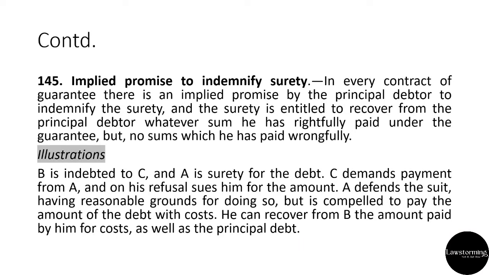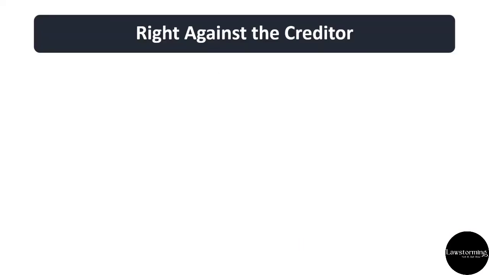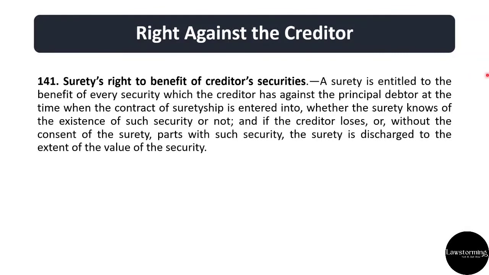After this, let's discuss right of surety against the creditor. So section 141 says surety's right to benefit of creditor's securities. A surety is entitled to the benefit of every security which the creditor has against the principal debtor at the time when the contract of suretyship is entered into, whether the surety knows of the existence of such security or not, and if the creditor loses or without the consent of the surety parts with such security, the surety is discharged to the extent of the value of the security.